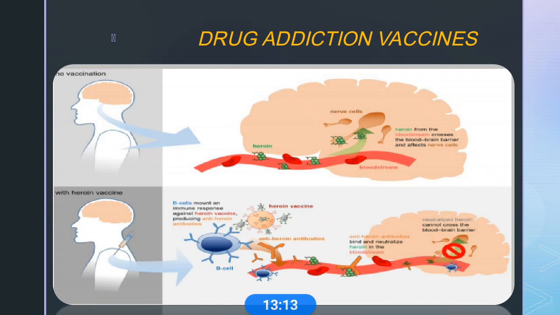So we can prevent the drugs from passing through the blood brain barrier, which helps to prevent them from showing their addictive and psychoactive effects. These vaccines mainly block the drugs from entering the brain through the blood brain barrier, so this helps to prevent the addiction effects.